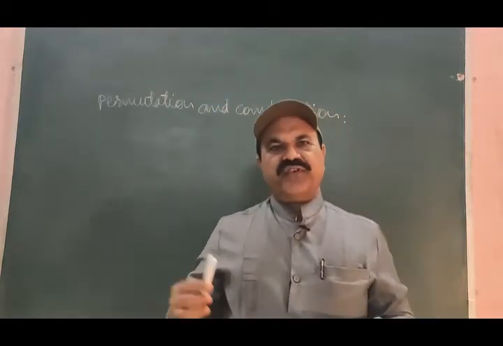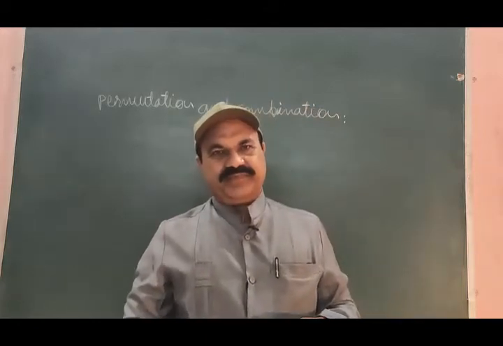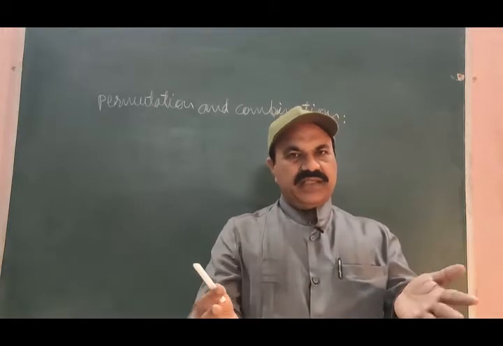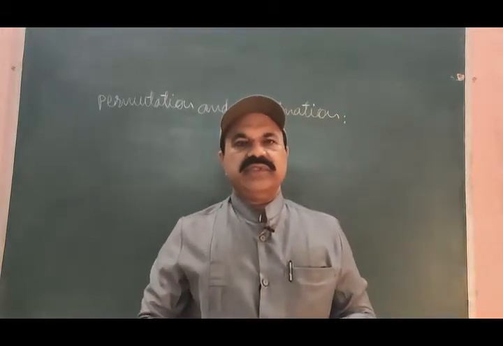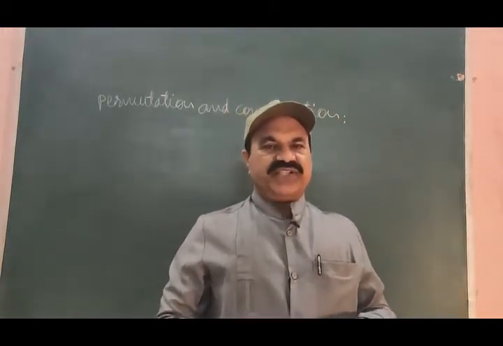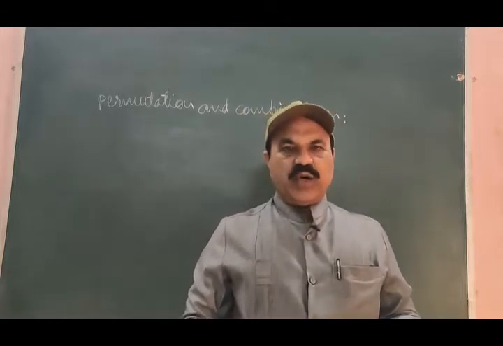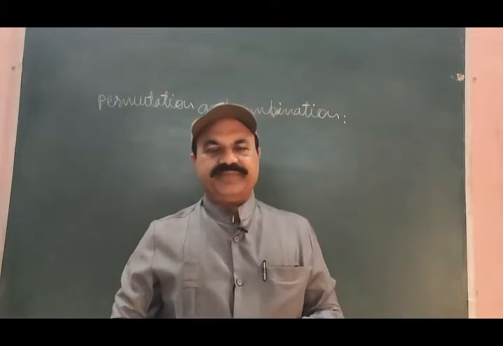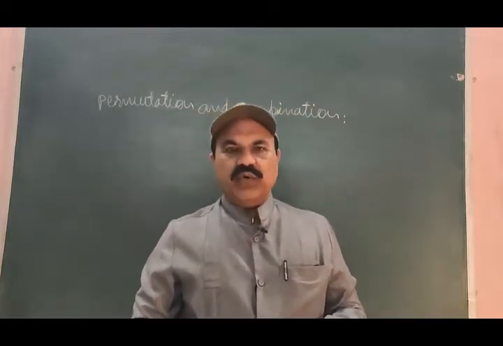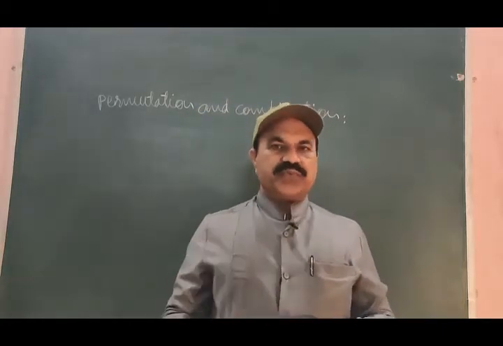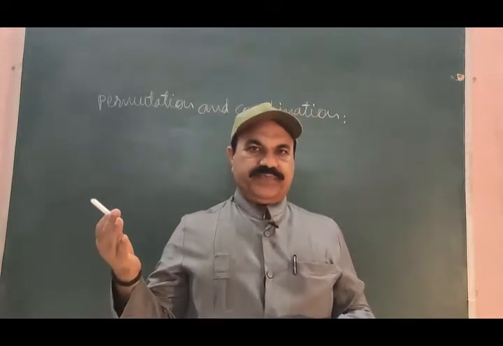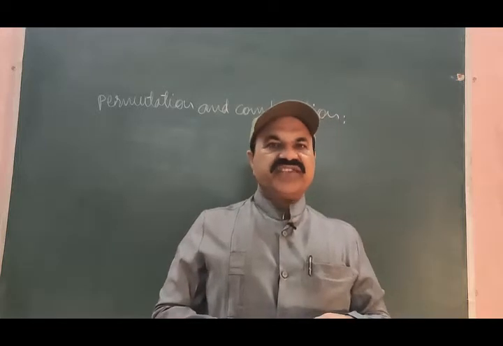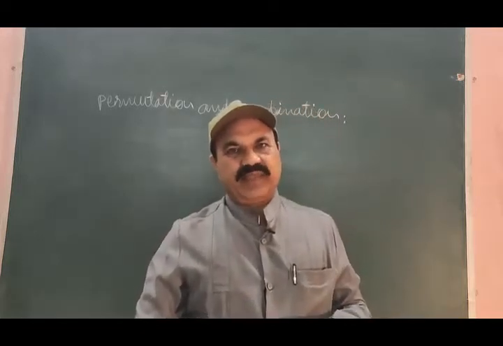Combination is different from permutation. What we do in combination is, again, we will have distinct objects, the objects which can be distinguished from each other. We form various groups. While forming various groups, we do various arrangements.